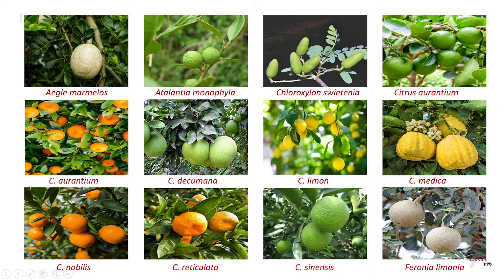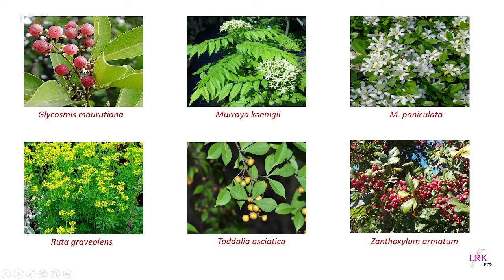This is Feronia limonia, called Bilin or Kaith in Hindi, and in Telugu we call it Velagapandu. Then this is Glycosmis mauritiana. This is Murraya koenigii, the curry leaf plant, and Murraya paniculata.